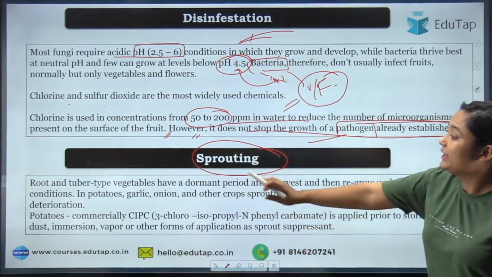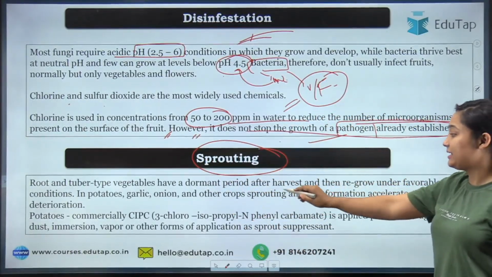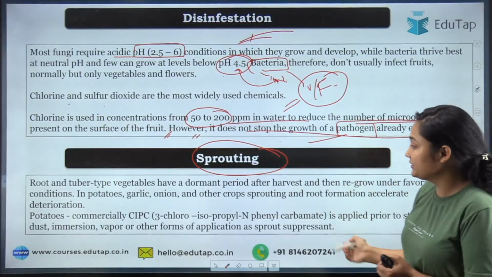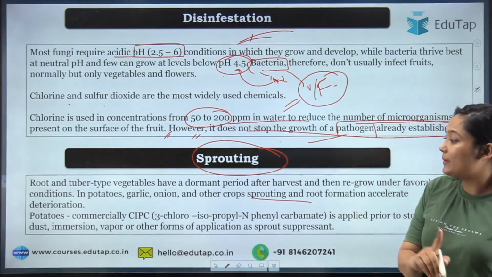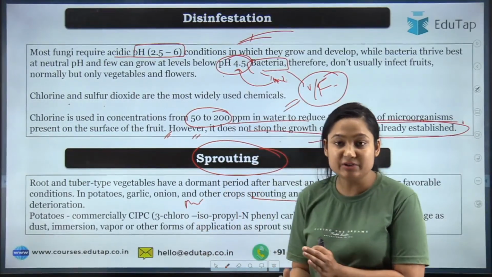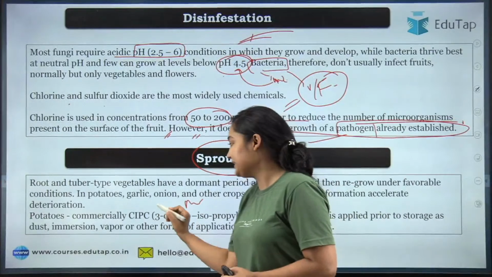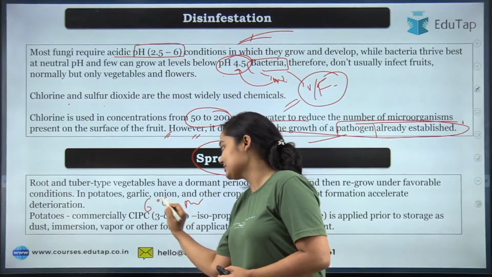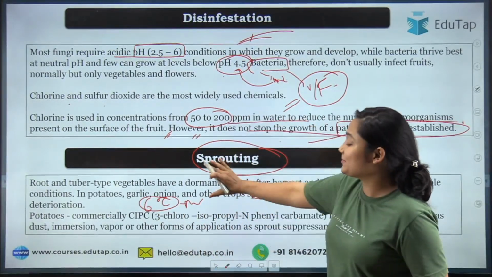Now we are moving to the sprouting. As I have told you, in the root and tuber like structure, after a time when the condition is good, they get sprouted. Commercially, first of all, mechanically we can remove it. We can also keep it in cold condition, let's say, 6 degrees Celsius. So that will help to control the sprouting in the potato.